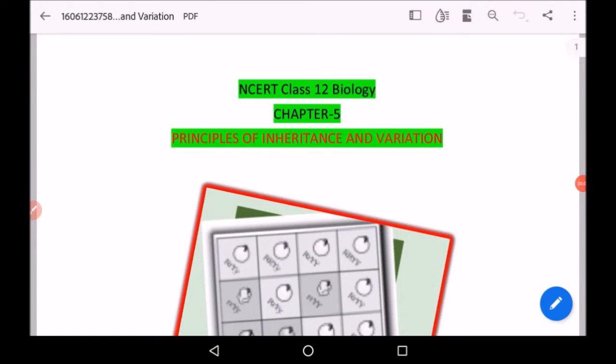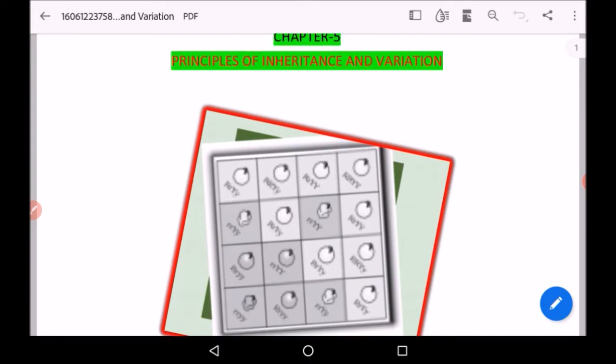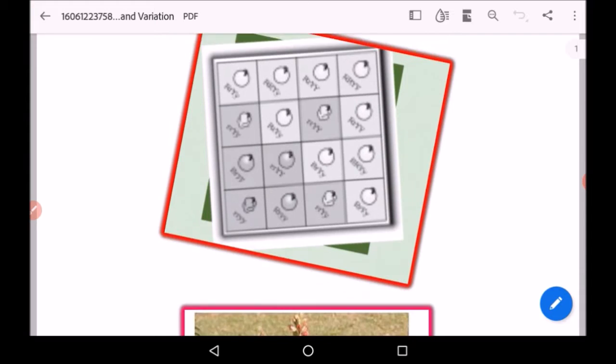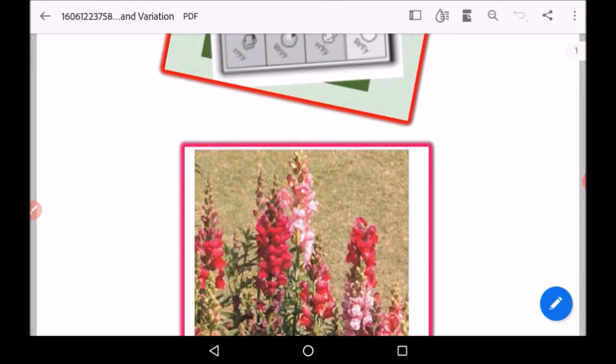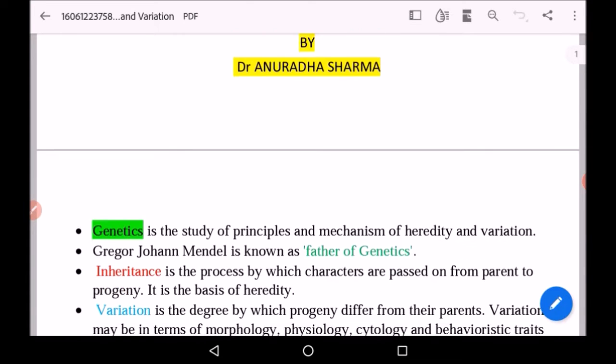Good morning friends. Today we will study a very important topic of class 12th biology, that is principles of inheritance and variation. This chapter is very big, so we have divided this chapter 5 into two lectures, lecture 1 and lecture 2. In this video we will study half of the chapter in lecture 1.